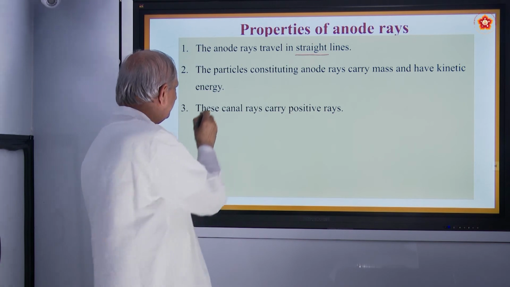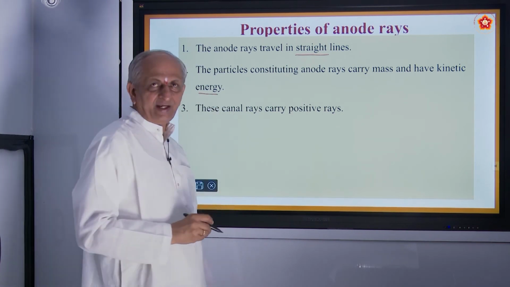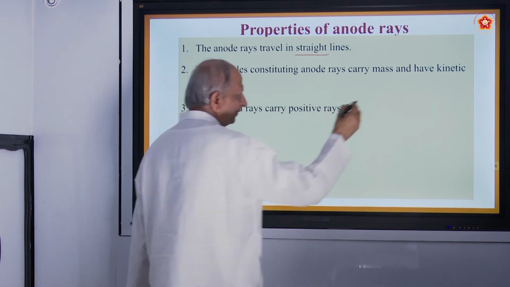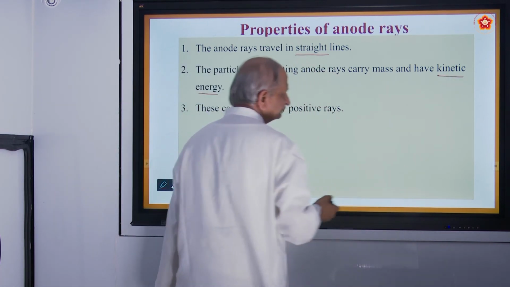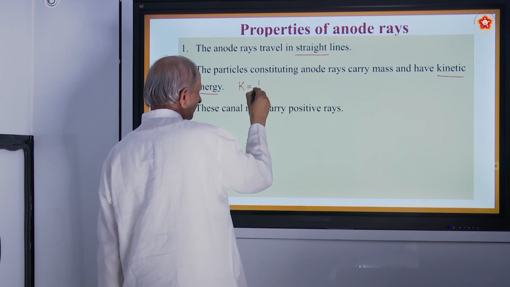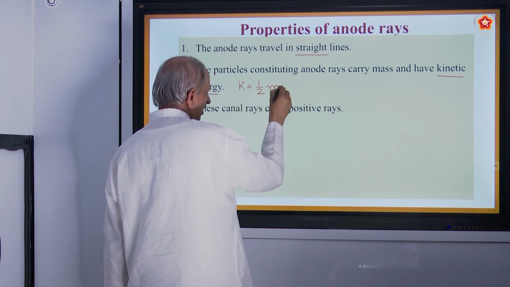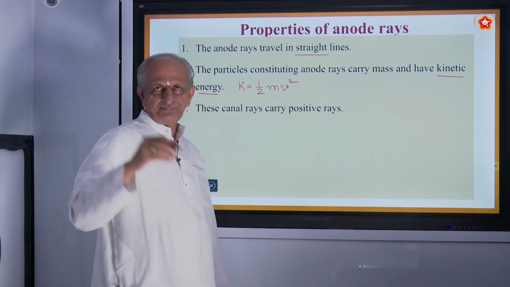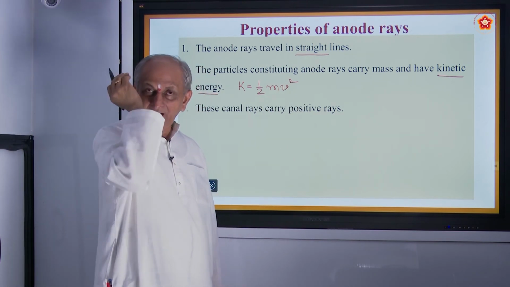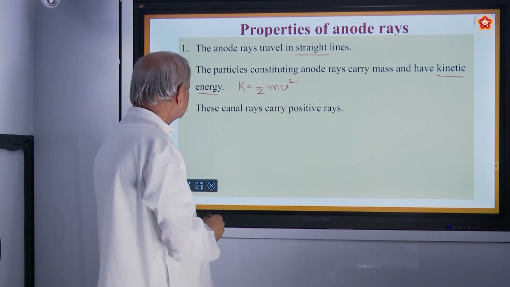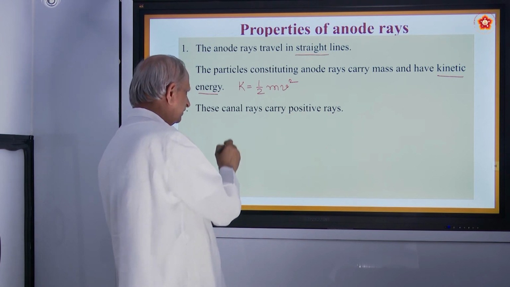What is kinetic energy? Energy in motion. There are two important energies. One is called potential energy, another is kinetic energy. It is given by the formula K = 1/2 mv², due to which any object kept in the path of these anode rays will start rotating. So that is kinetic energy.